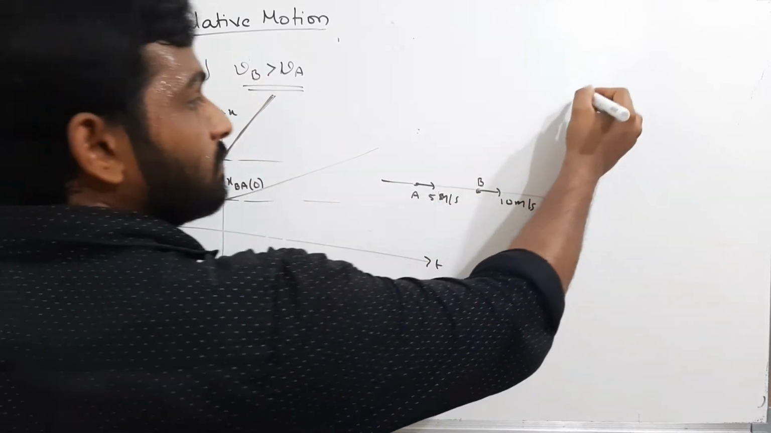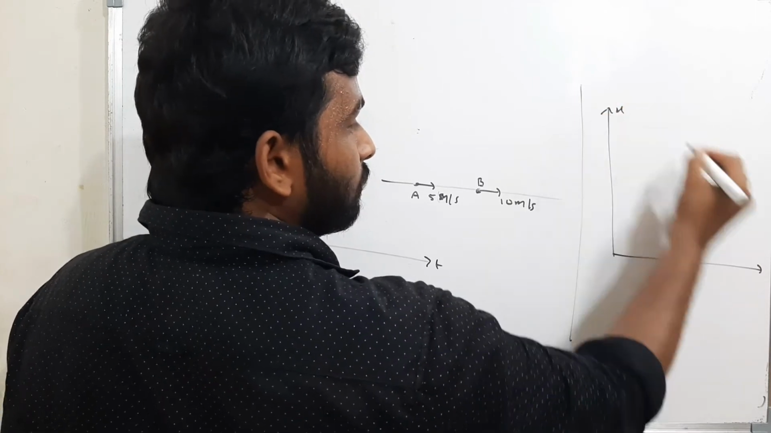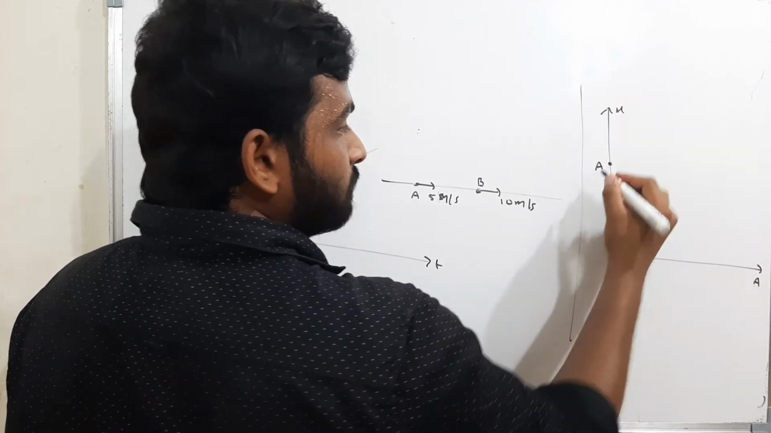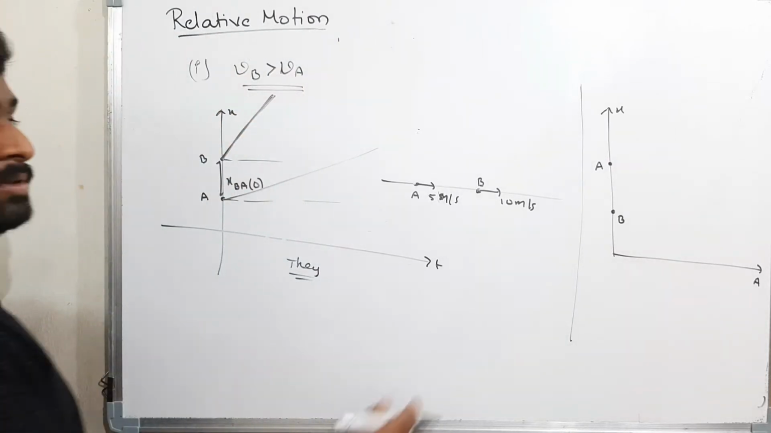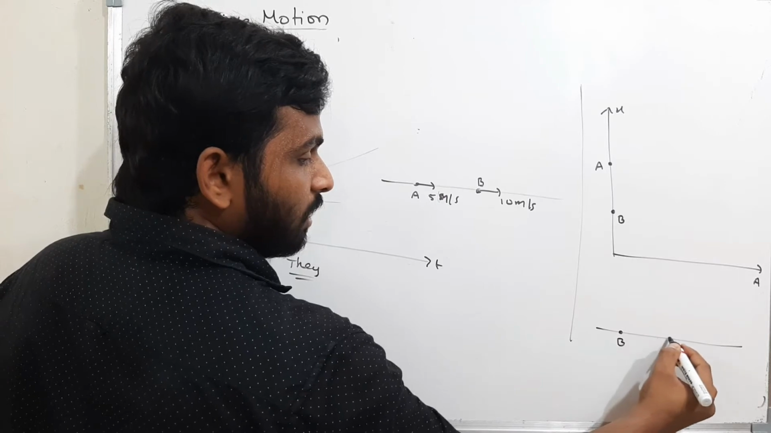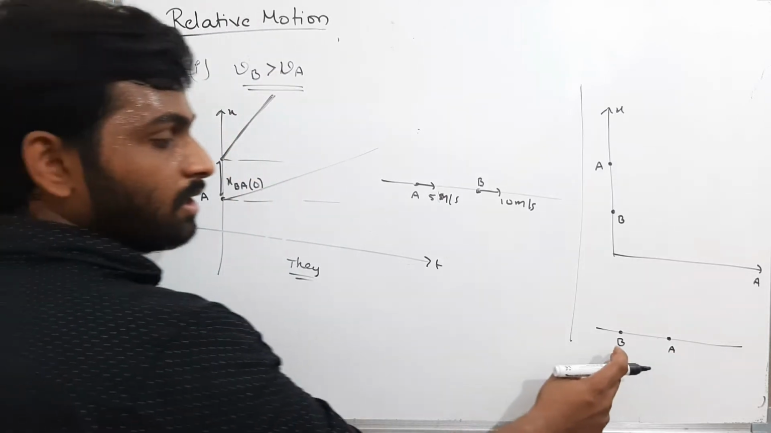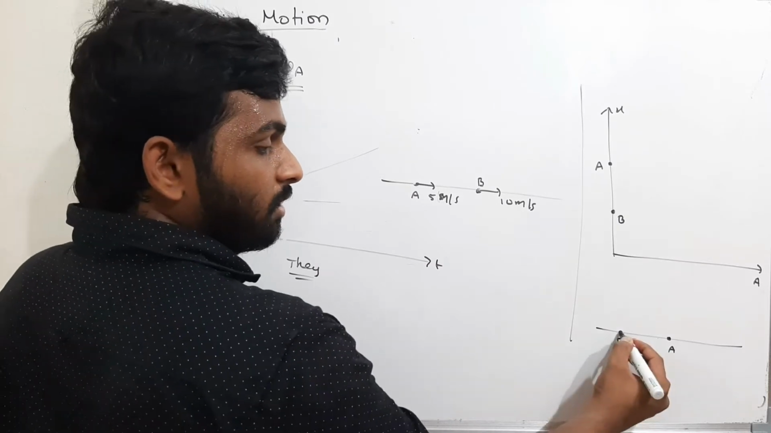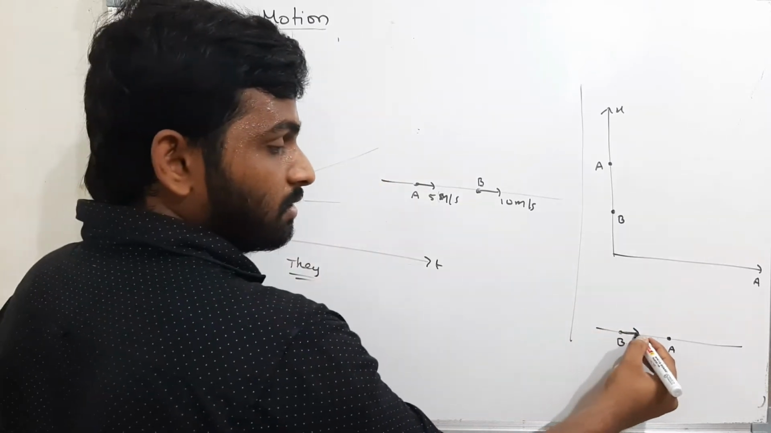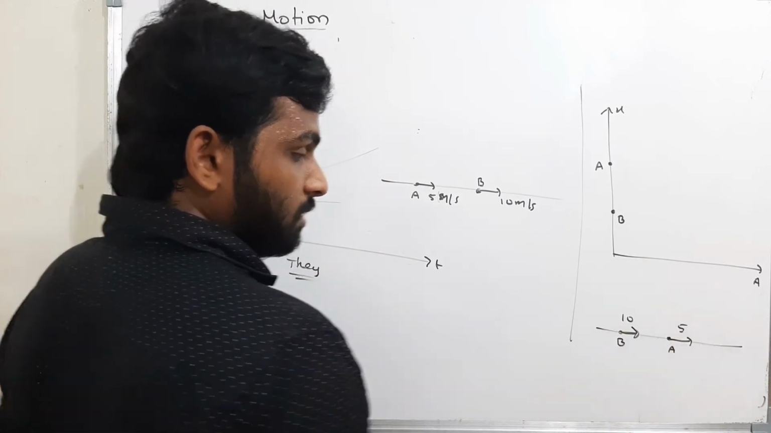Now, if by chance the same graph, this is B and this is A. That means this graph represents B here and A here. Now the velocity of B is greater than the velocity of A. That means 10 meters per second is greater than 5 meters per second.